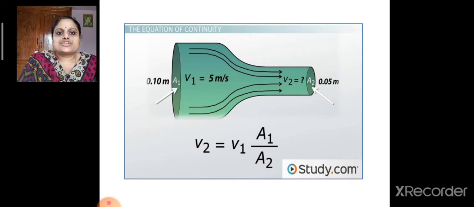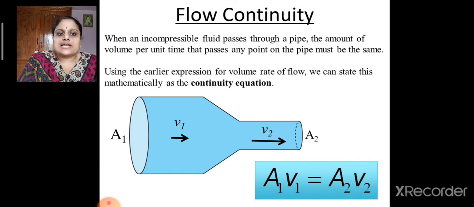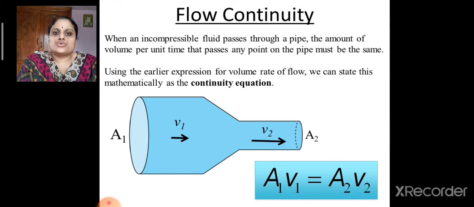So according to the equation of continuity, here also, if water is flowing through a pipe having different cross-sectional areas, then A1 into V1 will be equivalent to A2 into V2. So when an incompressible fluid passes through a pipe, the amount of volume per unit time that passes any point on the pipe must be the same. So we can state this mathematically as the continuity equation: A1 V1 is equivalent to A2 V2.